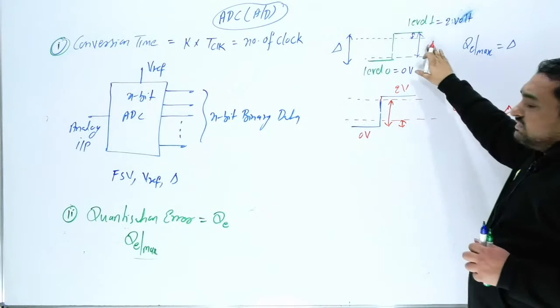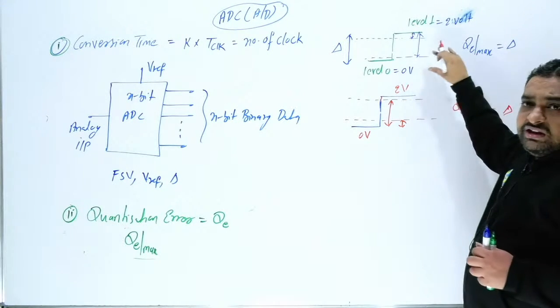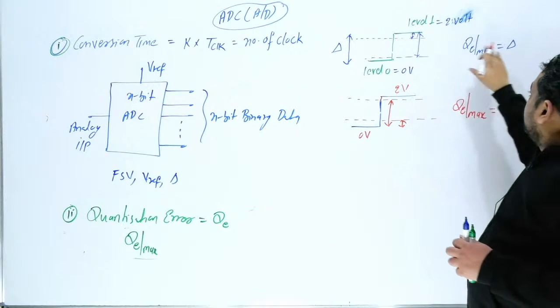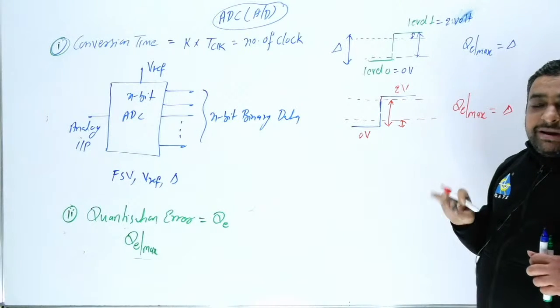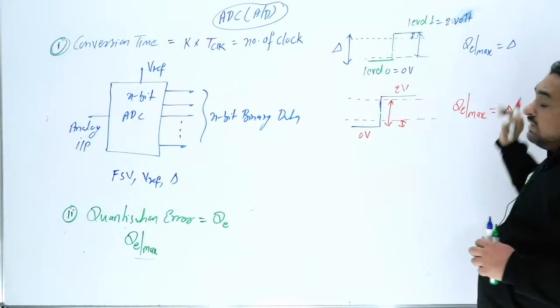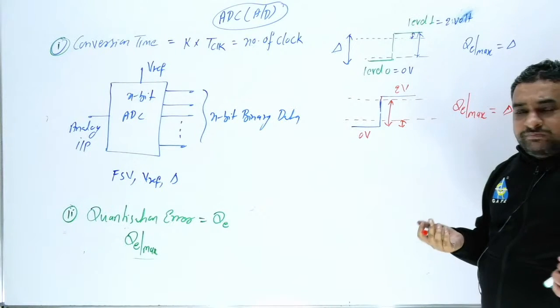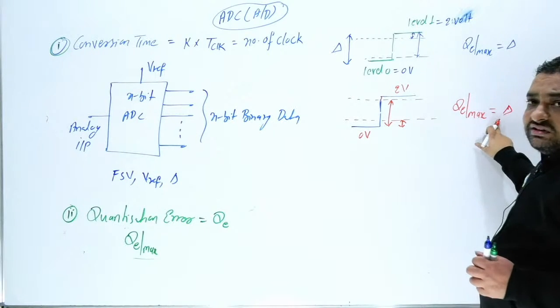So here I just want to tell you, if any value is quantized to the upper level, you will get the maximum quantization error, which is del. And what can be the minimum? The minimum can be 0. And here again the maximum quantization error can be del.